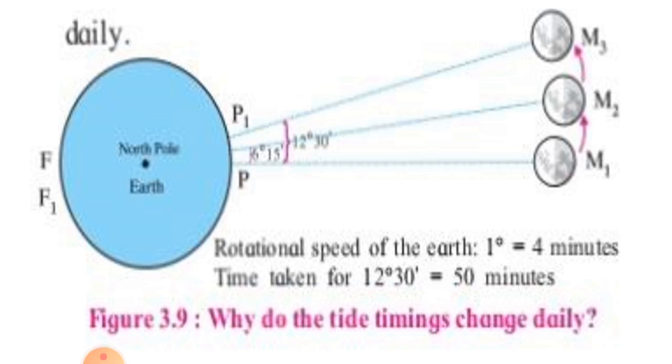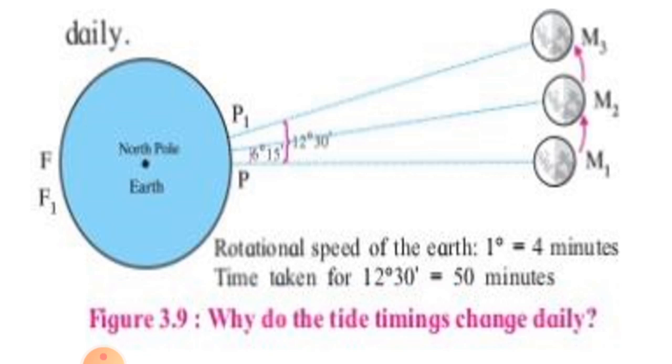There will be high tide at point P as it is facing the moon. As point F is opposite, it means at an antipodal location to the point P, it will also experience high tide at the same time.